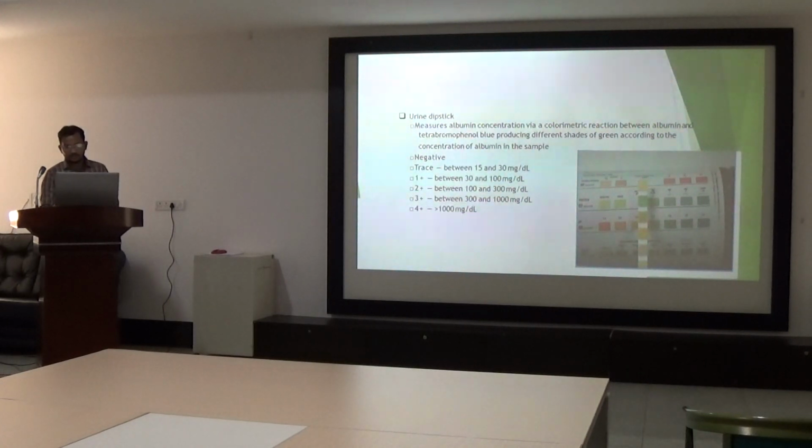Here we can see the diagram of the dipstick, in which we can see the grading according to the color coding, according to the level of albumin. It measures the albumin concentration via a colorimetric reaction between the albumin and tetrabromophenol blue, an indicator on the dipstick, that will create different shades of green color according to the concentration of albumin in the urine sample.